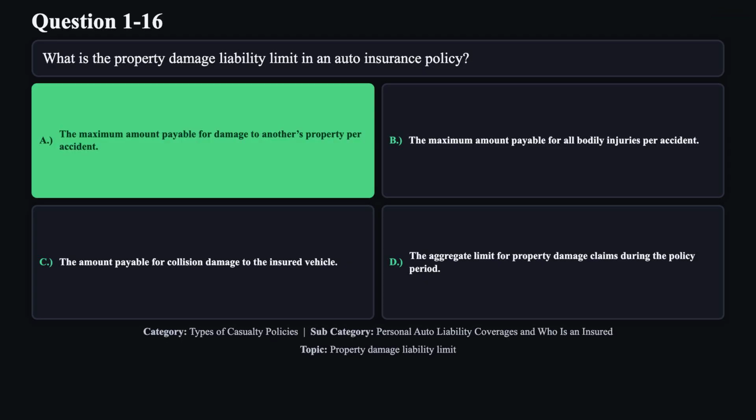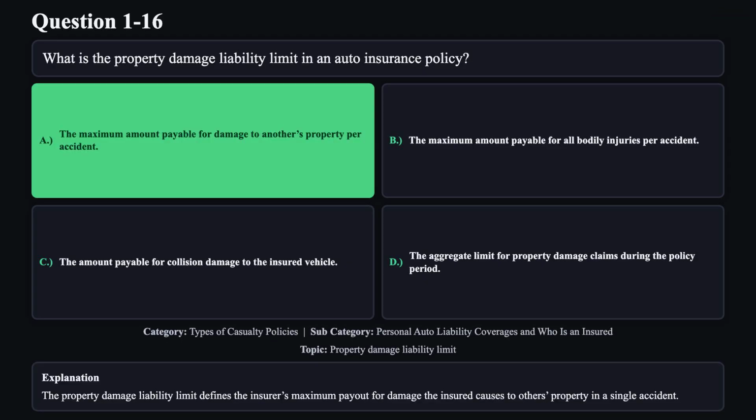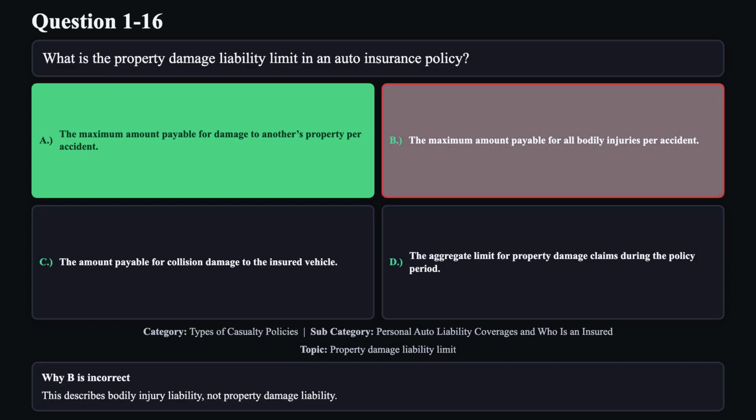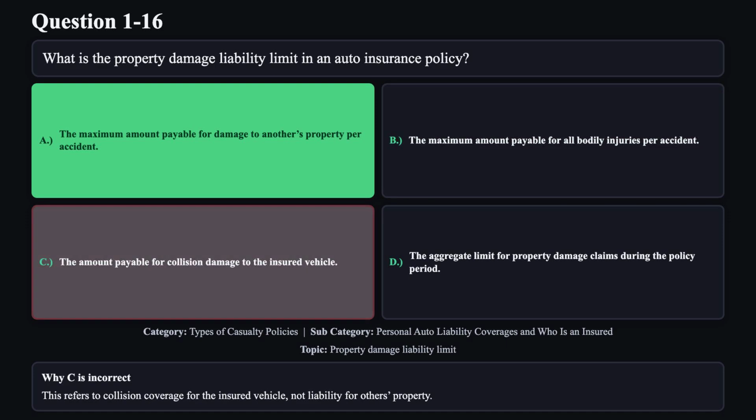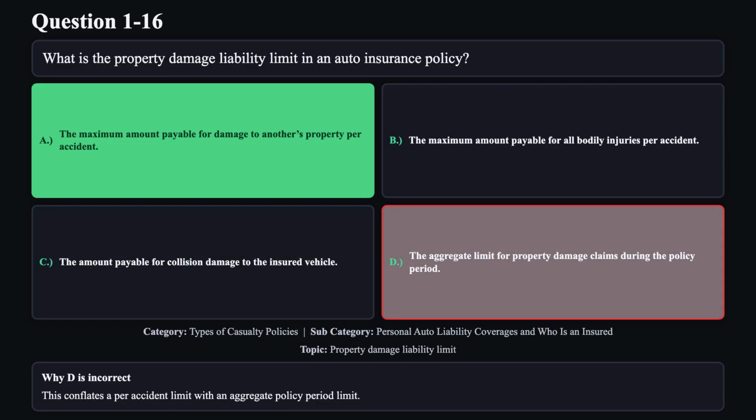The correct answer is A. The property damage liability limit defines the insurer's maximum payout for damage the insured causes to others' property in a single accident. Reason B is not correct. This describes bodily injury liability, not property damage liability. Reason C is not correct. This refers to collision coverage for the insured vehicle, not liability for others' property. Reason D is not correct. This conflates a per accident limit with an aggregate policy period limit.